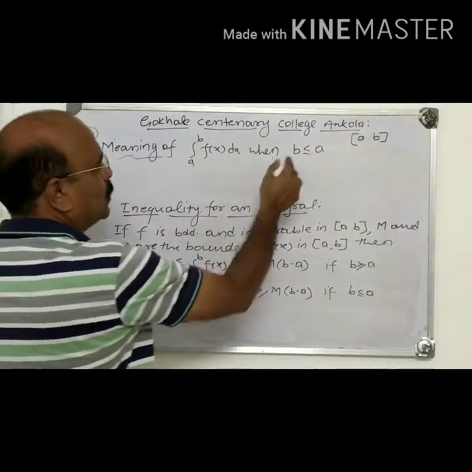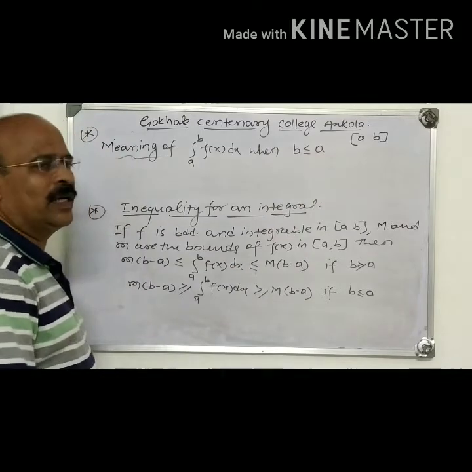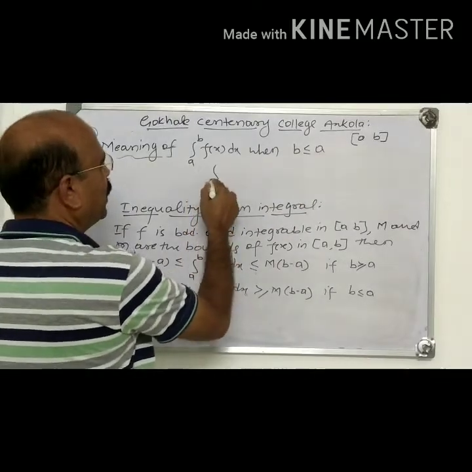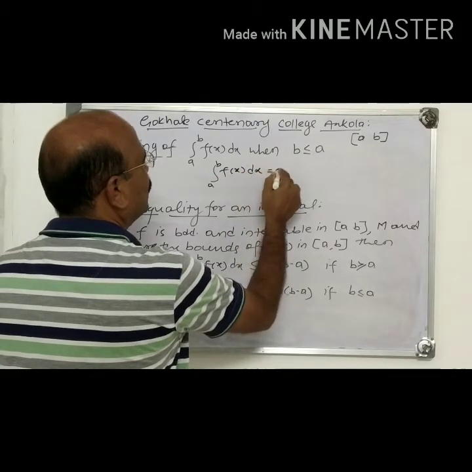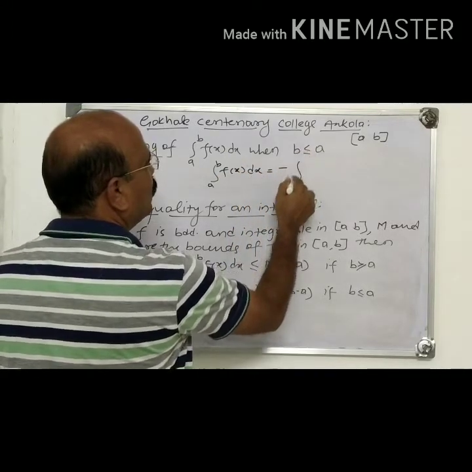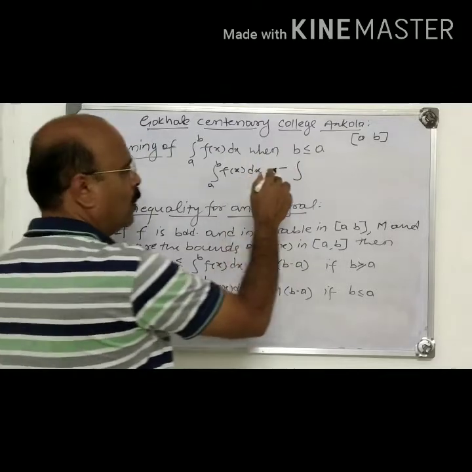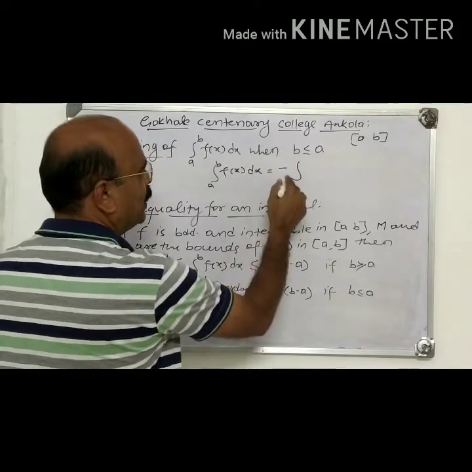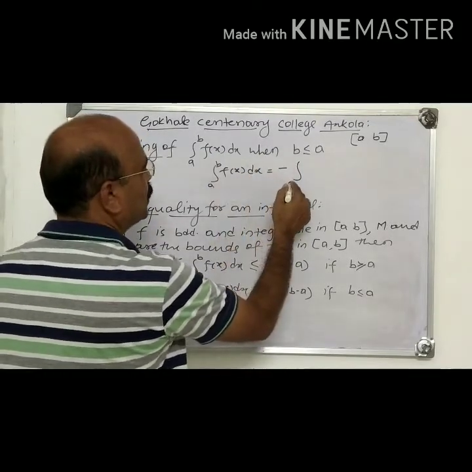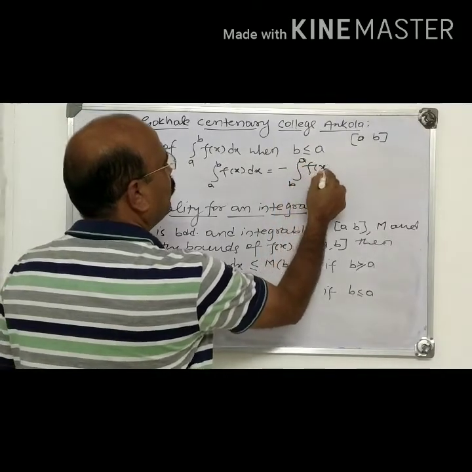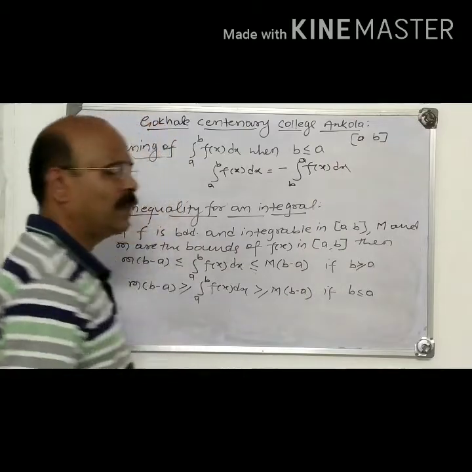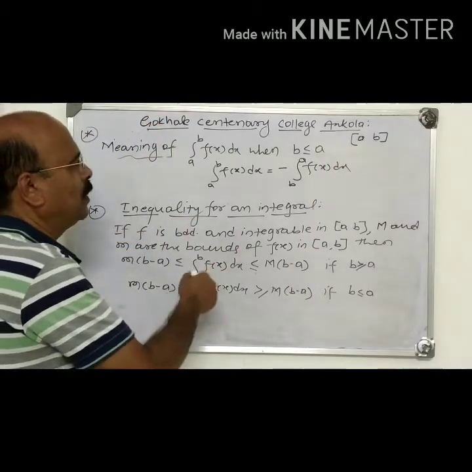But now suppose b is less than or equal to a, then what happens here? The integral from a to b of f(x) dx is defined as, suppose b is less than a, then the integral from a to b of f(x) dx is defined as minus the integral from b to a of f(x) dx. This is the definition.